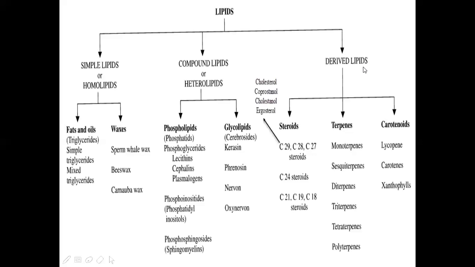Next is derived lipids. Derived lipids means, in one form, they are derived from homolipids and heterolipids. Examples are steroids, terpenes, and carotenoids.